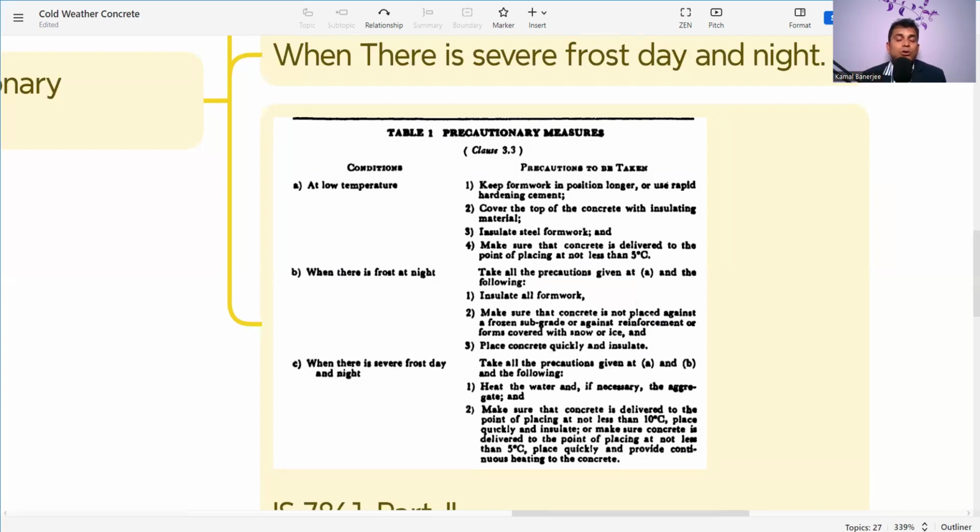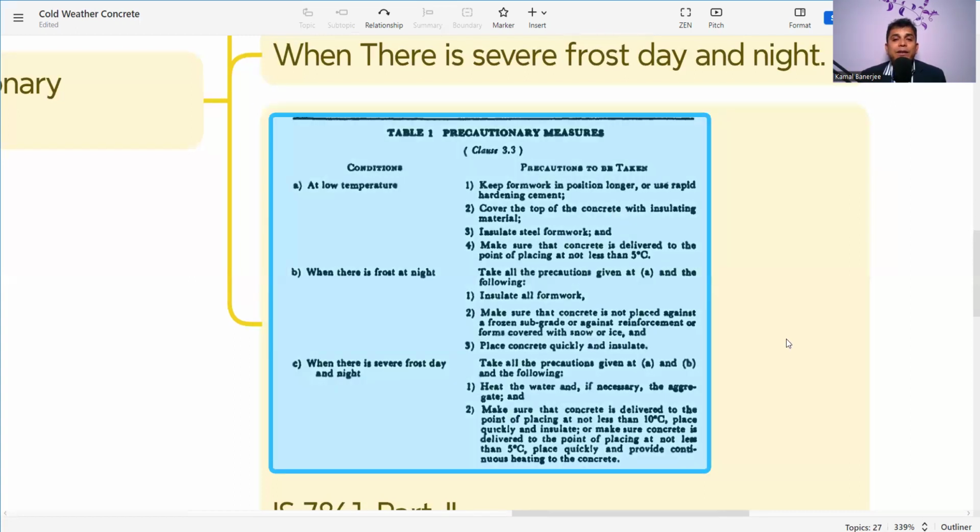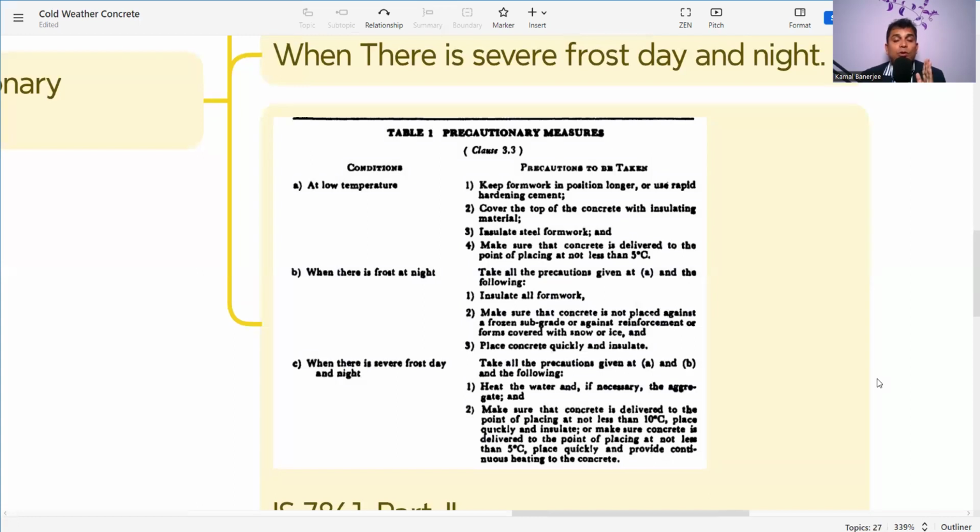That is why we need to control the temperature of our raw material, that is aggregates and water, to get the concrete at the required temperature. So we'll discuss later how to heat the raw material to get the temperature of the concrete. These are the four conditions we need to take care of, or the precautions whenever the temperature is 5 degrees but not below the freezing point.